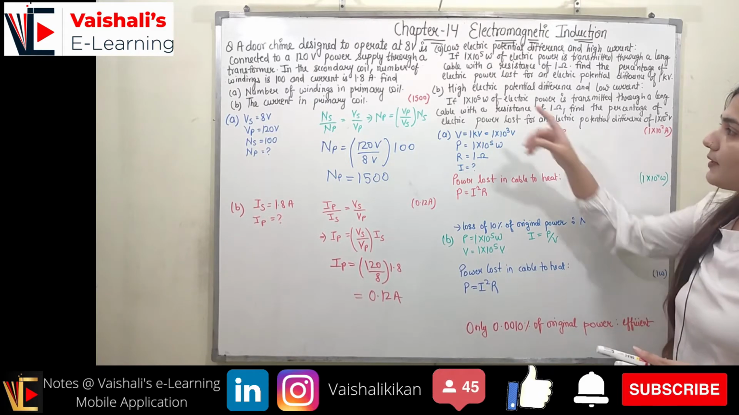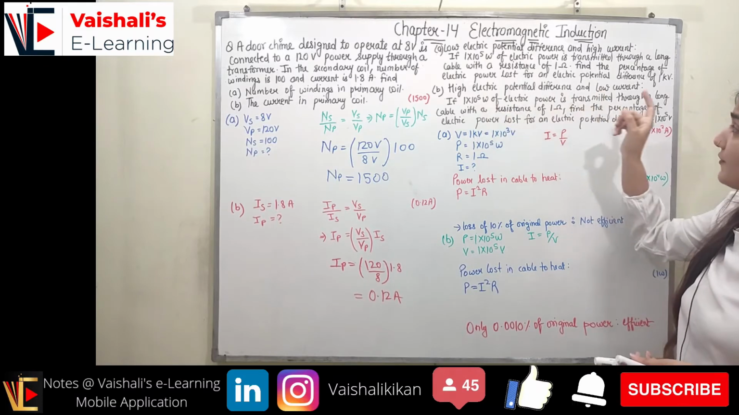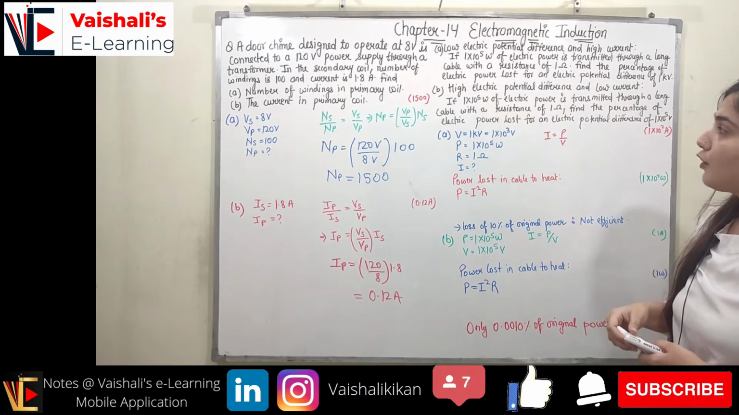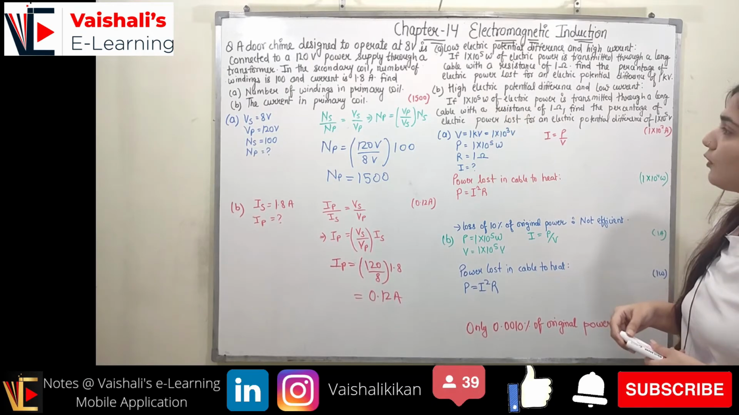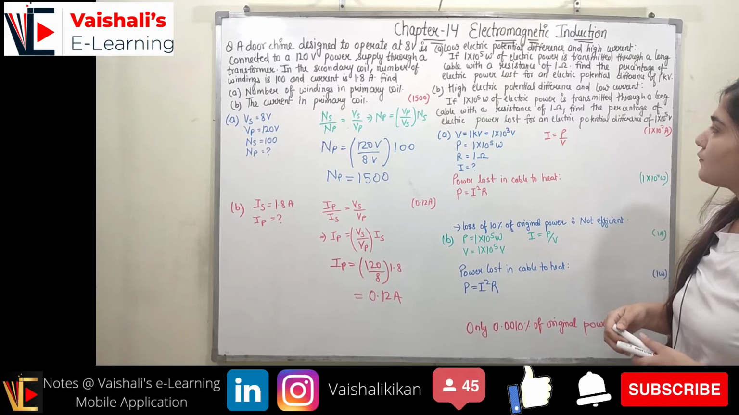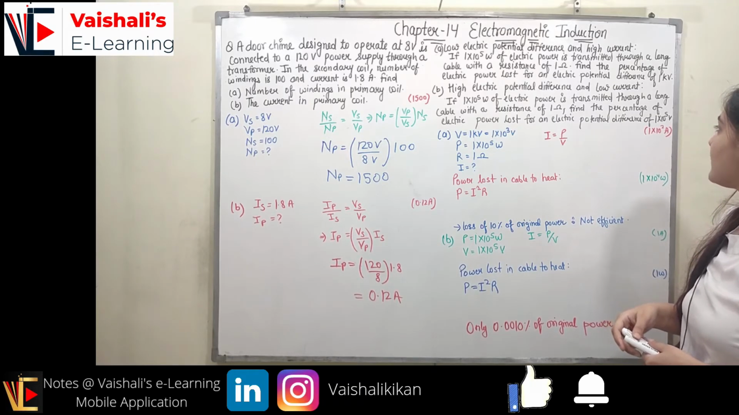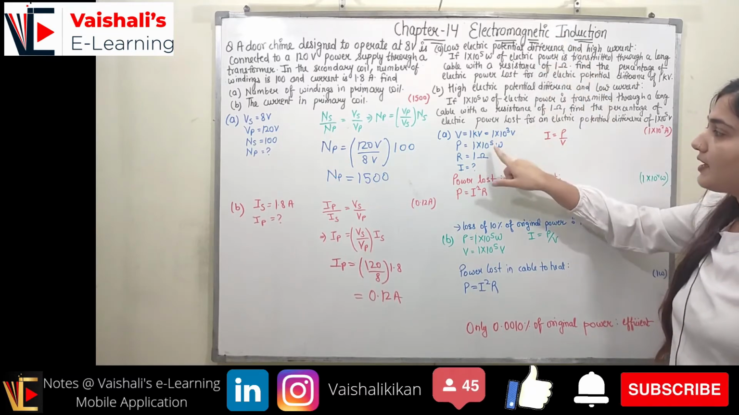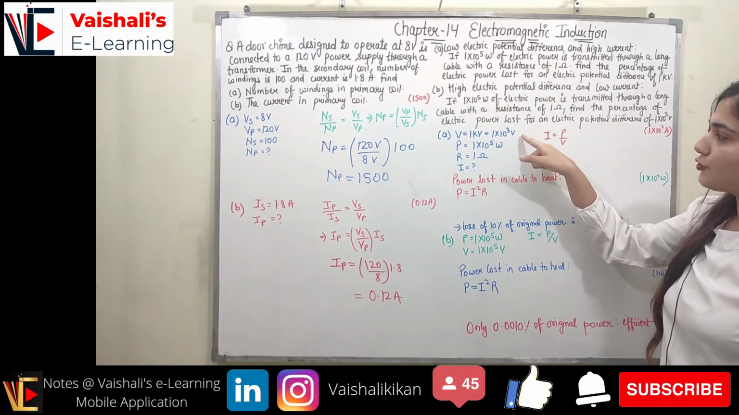Right, in the second case we are dealing with high electric potential difference and low current. That time I will be talking about 1 into 10 raised to power 5 watt of electric power transmitted through a long cable with a resistance of 1 ohm. Find the percentage of electric power lost for an electric potential difference of 1 into 10 raised to power 5 volt. V is equal to 1 kilovolt here in the first case, which can be represented as 1 into 10 raised to power 3 volt.